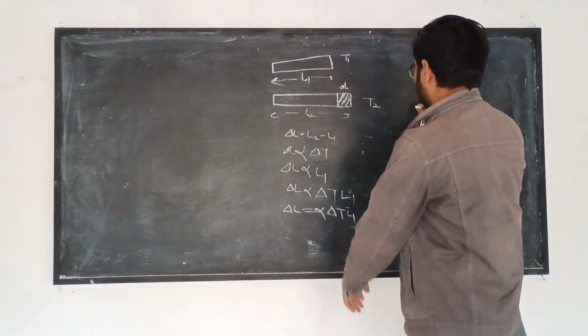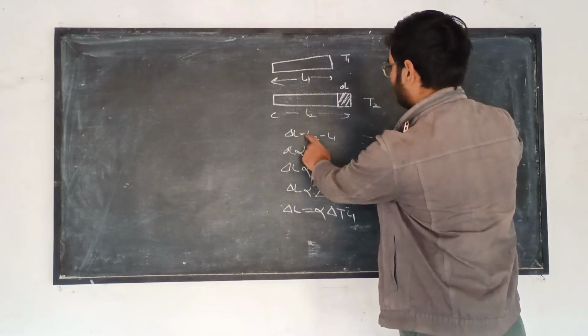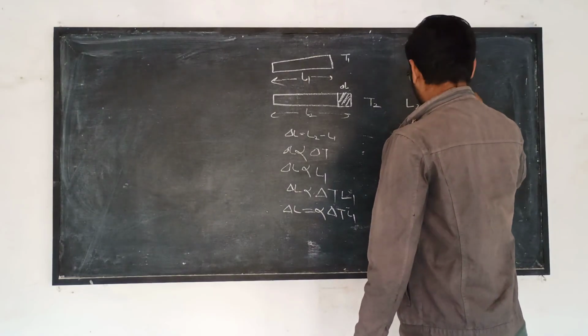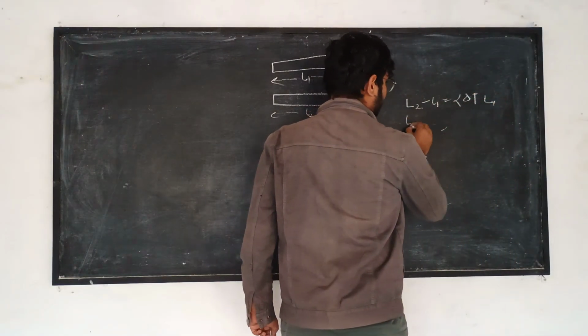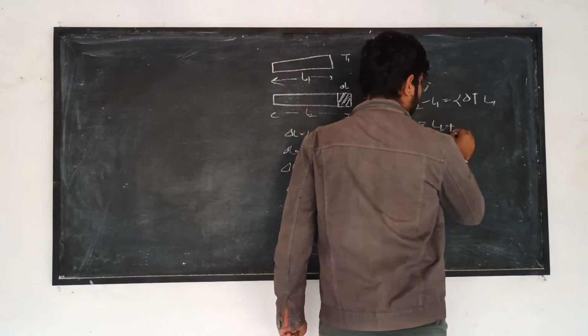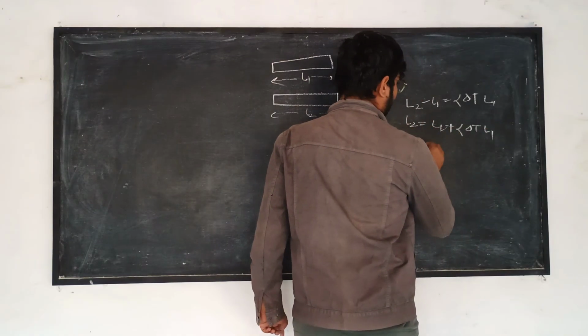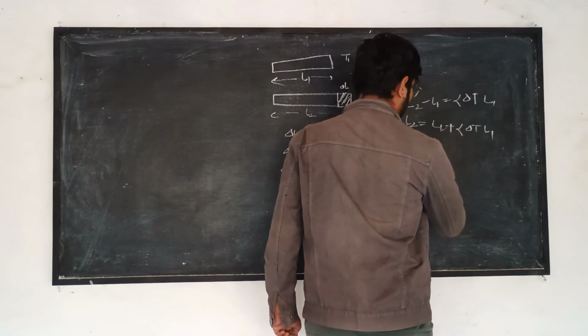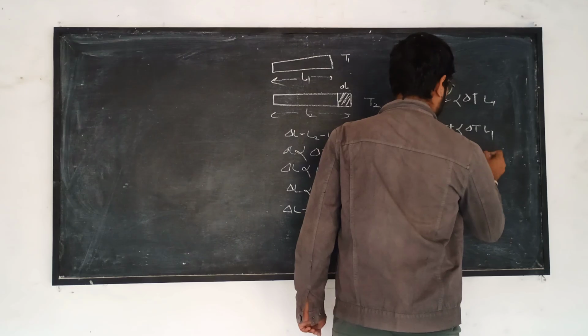So now delta L is equal to L2 minus L1, which equals alpha delta T L1. So L2 is equal to L1 plus alpha delta T L1. Taking L1 common, L2 equals L1 times (1 plus alpha delta T).